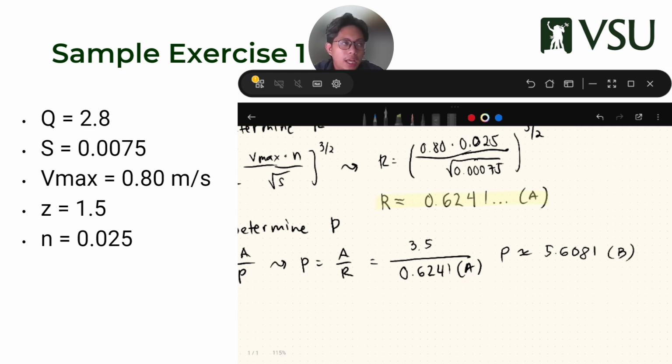With unlined canals, the process is almost the same. It's always two equations to solve. So again, I hope you've saved your progress.